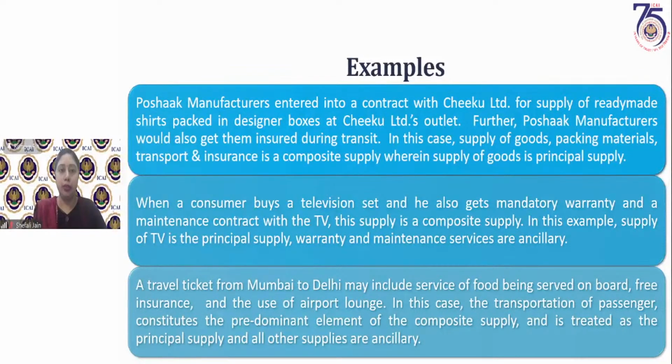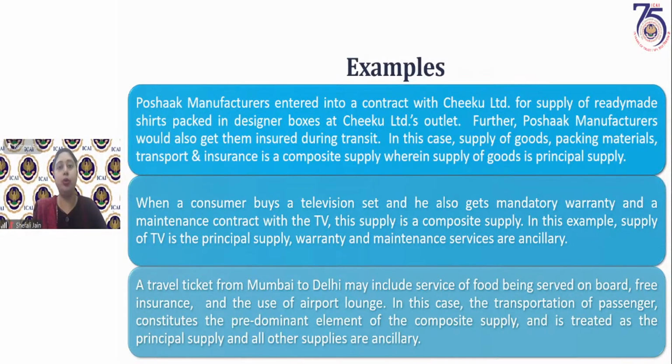So he is giving the shirts, plus the packing material, that is the designer boxes, plus the transit and insurance is also with Poshak Manufacturers. He will arrange transport also. He will arrange the insurance in transit for Chiku Limited. So there are 4 supplies: supply of shirts, packing material, transportation, and insurance services. This is a composite supply, but the principal supply is supply of shirts.